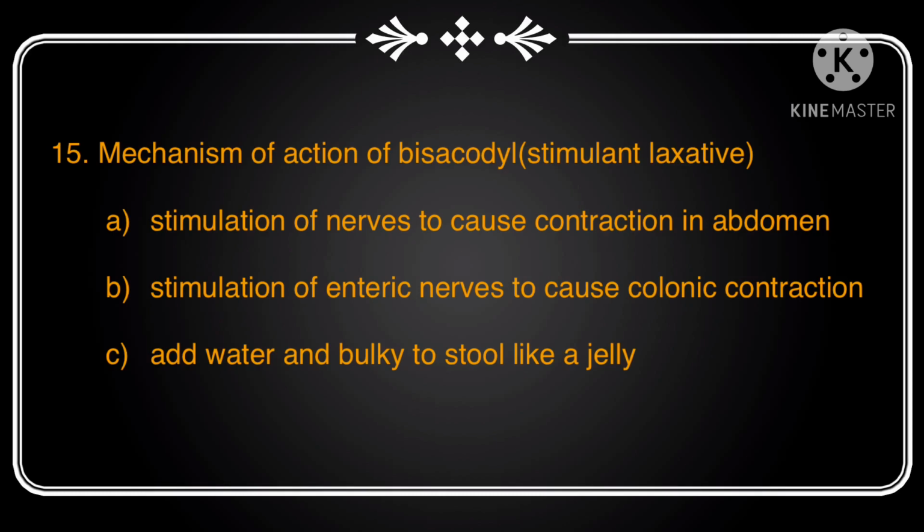This helps soften the stool and makes it easier to pass through the intestine. An example is mineral oil. Hence, the answer to this question is option B: the mechanism of action of stimulant laxatives is stimulation of enteric nerves to cause colonic contraction.